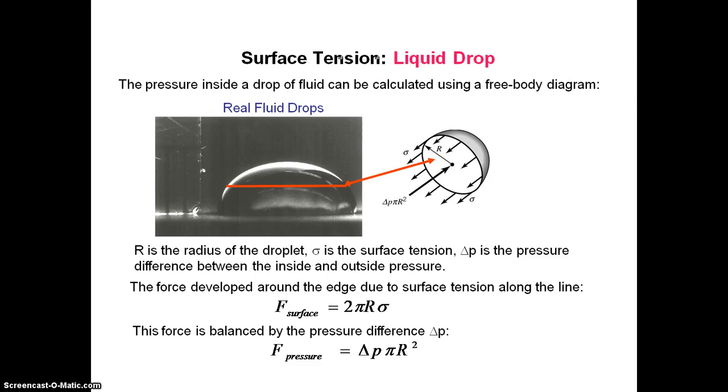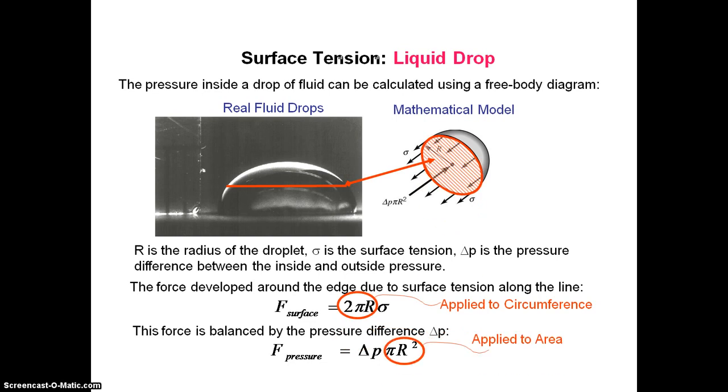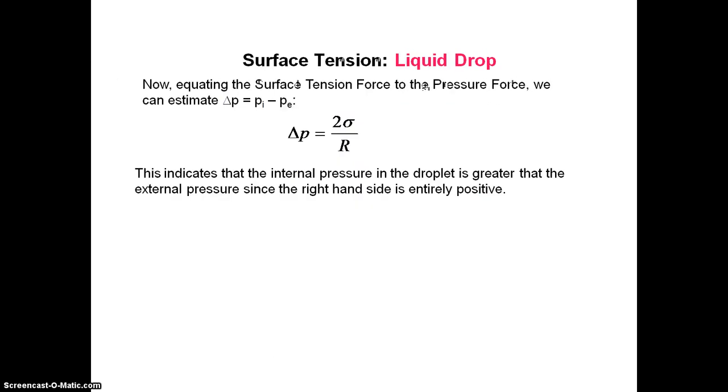The force developed around the edge due to the surface tension along the line, that is F surface, is 2 pi r sigma. This force is balanced by the pressure force. The F pressure is given by delta p times pi r squared. There is a mathematical model given. 2 pi r applies to the circumference, and pi r squared applies to the area. Surface tension and liquid droplet.